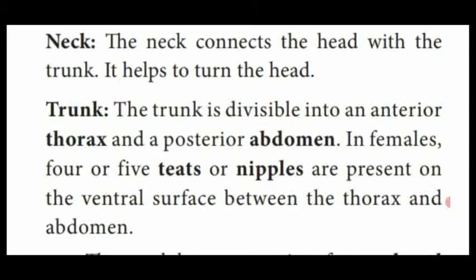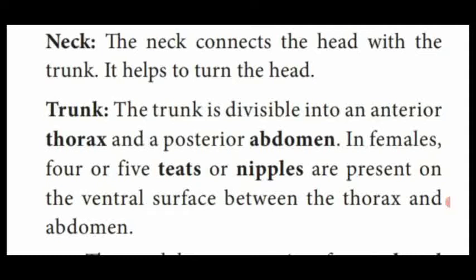In females, 4 or 5 teats or nipples are present on the ventral surface between the thorax and the abdomen, which is used to feed the younger ones. That is said to be teats or nipples. This is present only in the female.